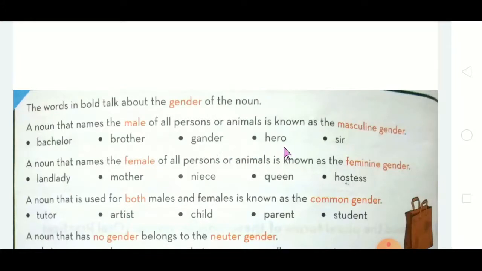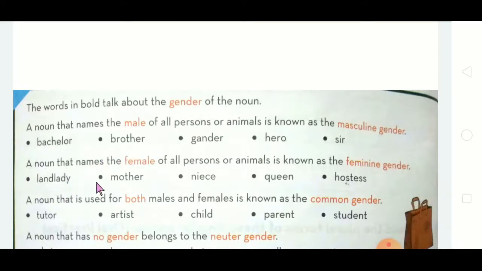Gander, hero, sir. All of this is male gender. Gander, what is gander? It is a male goose. Okay, gander, which means male goose. Got it? Male goose. Yes. So see the next one.